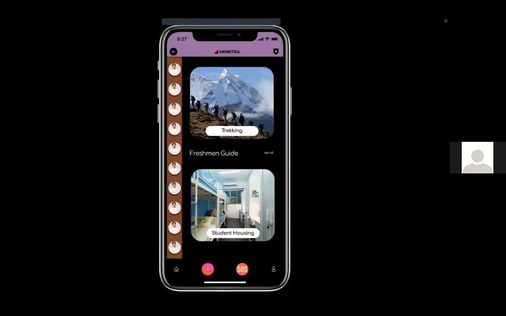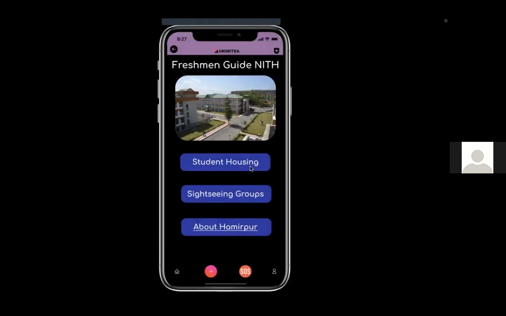Last but not the least is the freshman guide section of our application. Being a freshman can be quite overwhelming as you find yourself in a new location and a new setting overall, so our freshman guide is there to help you. It includes student housing, sightseeing groups, and some details about the college and the place. Our major feature of the freshman guide is definitely student housing, because finding student housing is not that easy these days.